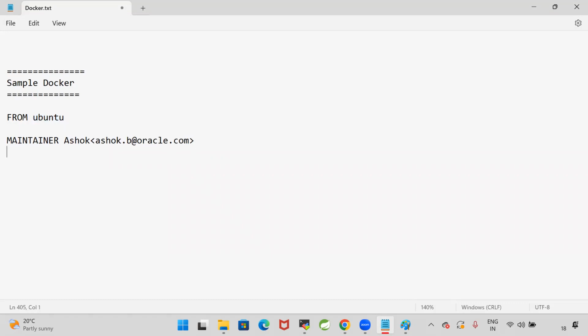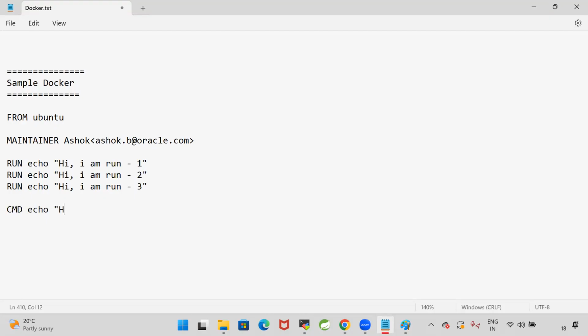Now here, I'm going to specify RUN command, echo. Echo is used to print a message. Hi, I am RUN 1. Run command 1. So first RUN I am executing. Similarly, I'm specifying RUN 2 and RUN 3. Then similarly, I'm specifying CMD echo.